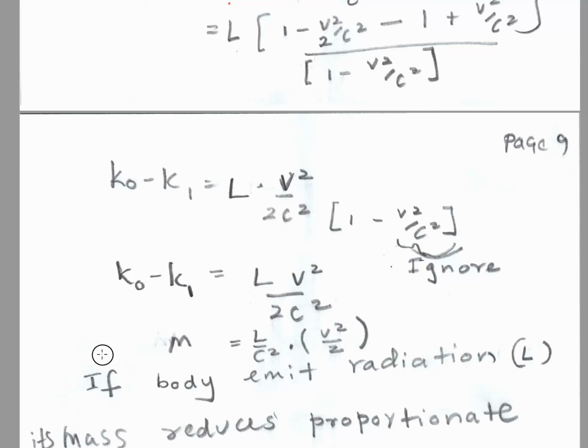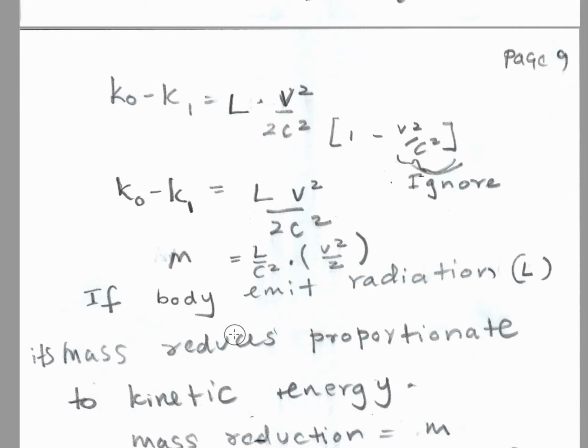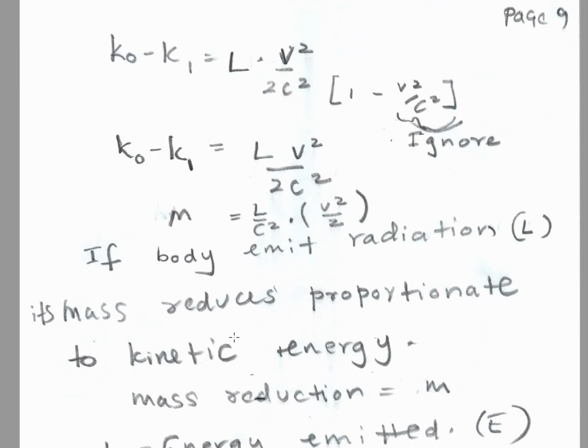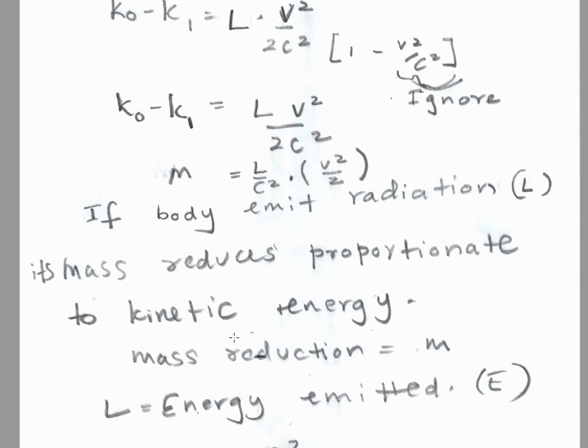If a body emits radiation L, its mass reduces proportionate to kinetic energy. Actually, in both systems the internal energy is the same. So internal energy doesn't change, assuming that there's a change in the mass, other than the change in mass due to radiation.